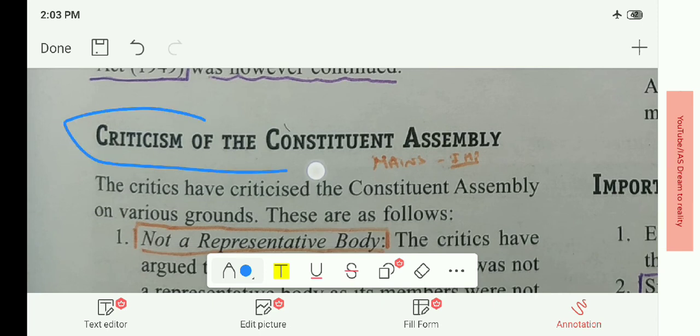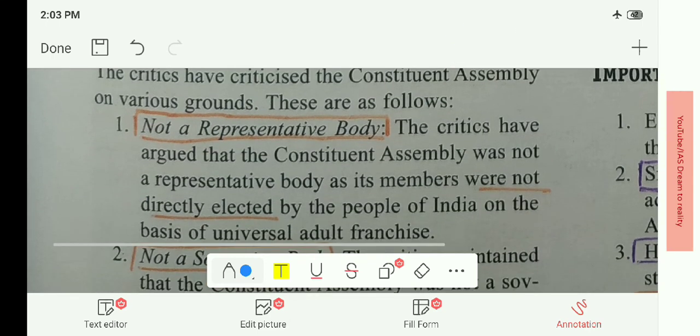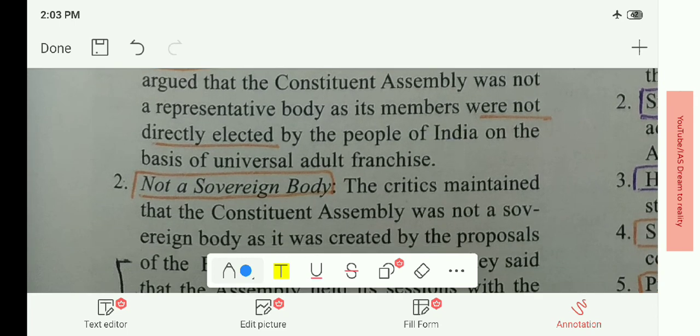There are some criticisms of the Constituent Assembly. Many critics said it was not a representative body, as it was partly elected and partly nominated.